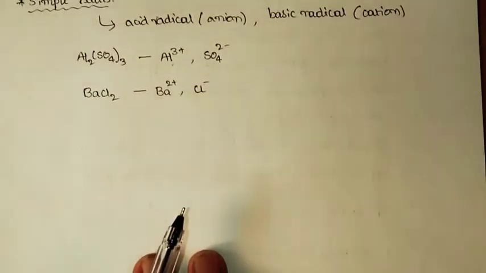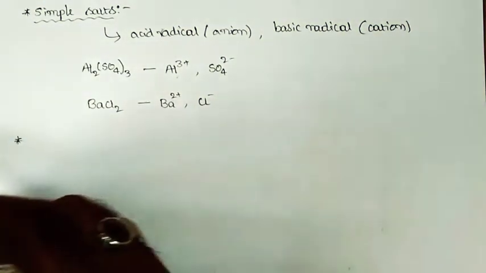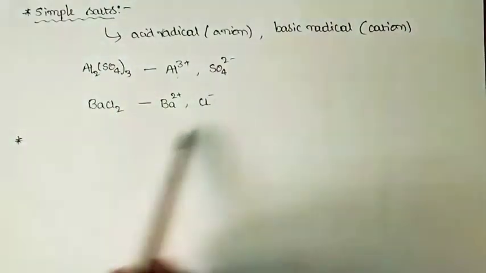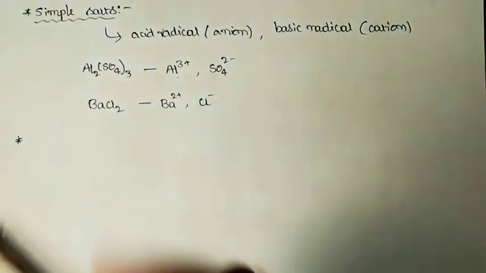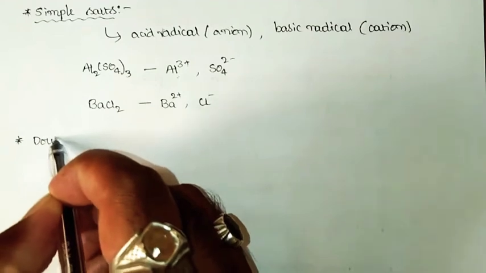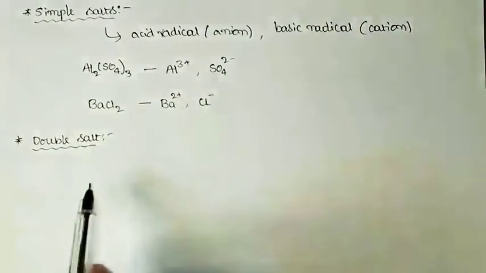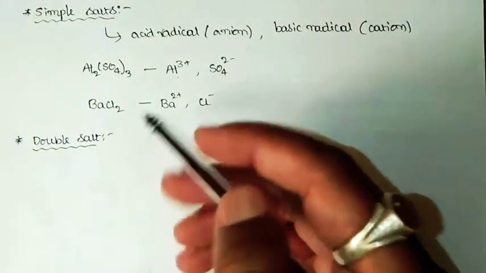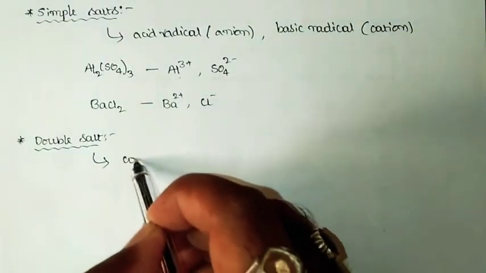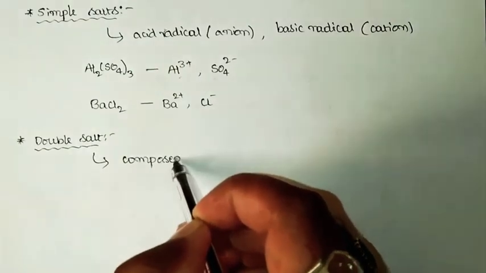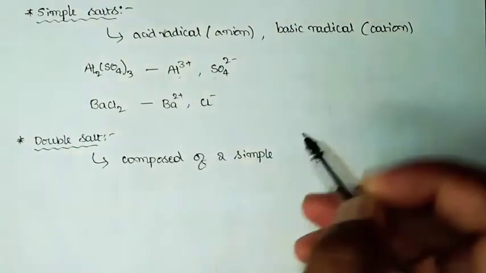Suppose you consider an inorganic salt, and if that salt is composed of two simple salts, then such an inorganic salt is called a double salt. That means double salts are inorganic salts composed of two simple salts.